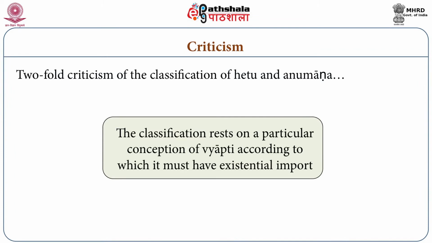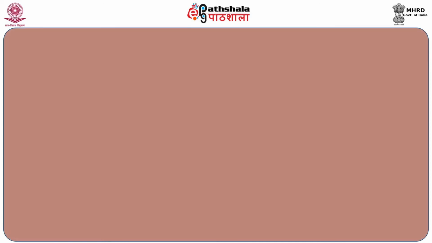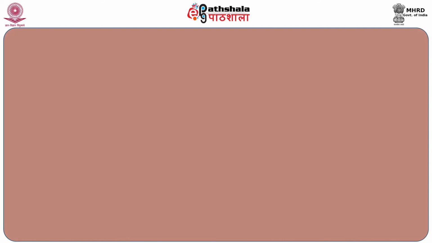The second criticism is that the classification rests on a particular conception of vyapti, according to which it must have existential import. So the Buddhists' criticism of the Nyayikas is that Nyayikas presume existential import, whereas these 2 types, anvay and vyatireki, are conditional relations, in which existential import is not possible.